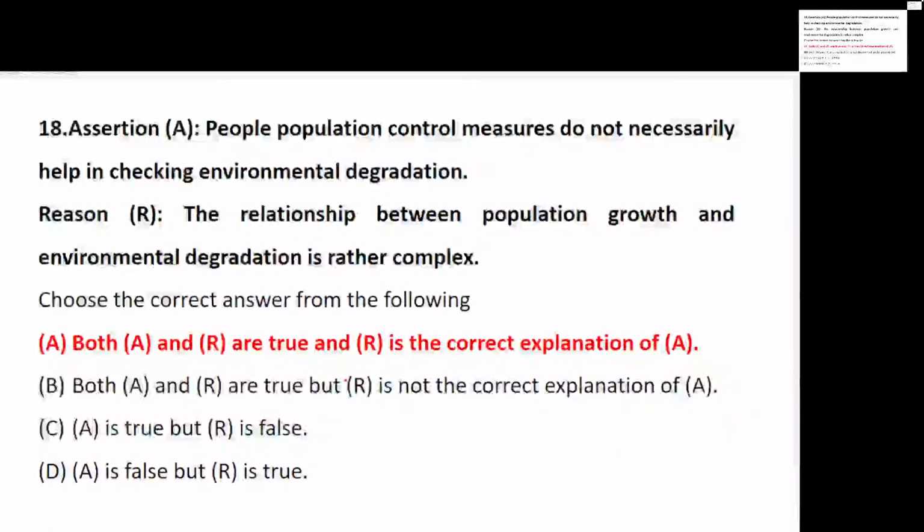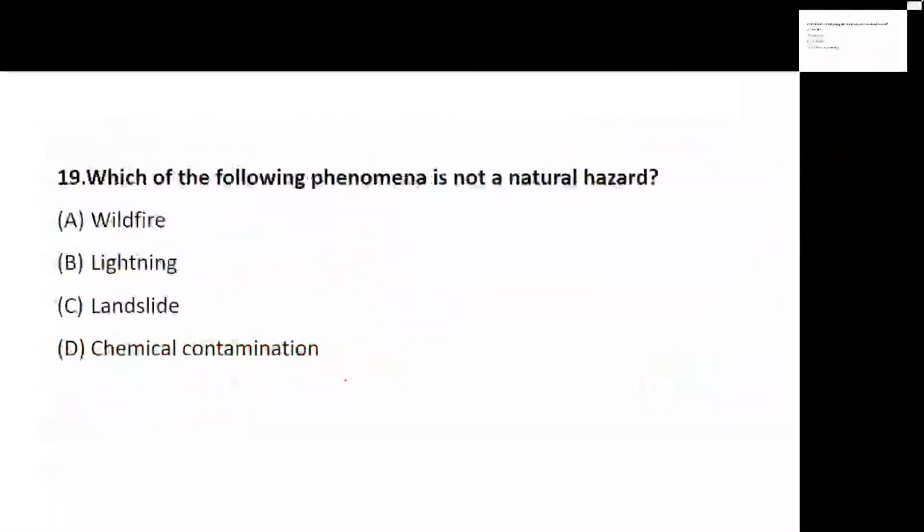Okay, question number 19 now. Which of the following phenomena is not a natural hazard? They have given us the phenomena: wildfire, lightning, landslide, chemical contamination. So which of them is not a natural hazard?